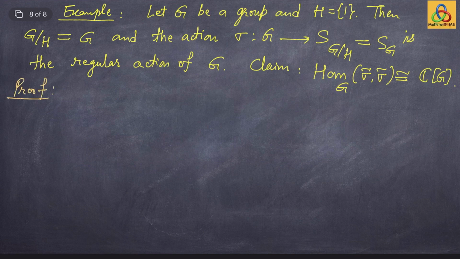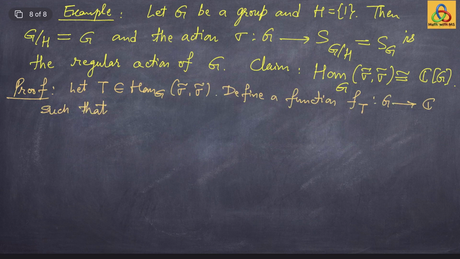To prove this, we are going to define an explicit isomorphism from the centralizer algebra of sigma to the group algebra. So let us take an element T belonging to Hom G of sigma tilde, and define a function ft from G to C such that T of 1 can be written as the summation of ft of x inverse times x, where x is in the group G.